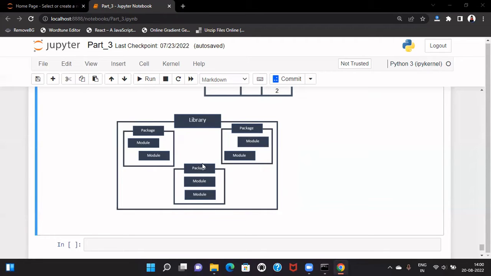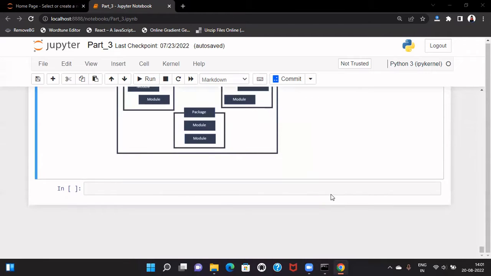And packages can be user built packages. For example, I am building my own package to serve a particular purpose, and it can be used by several other users. And there are some built-in packages which are available in Python. So this is how it looks like.